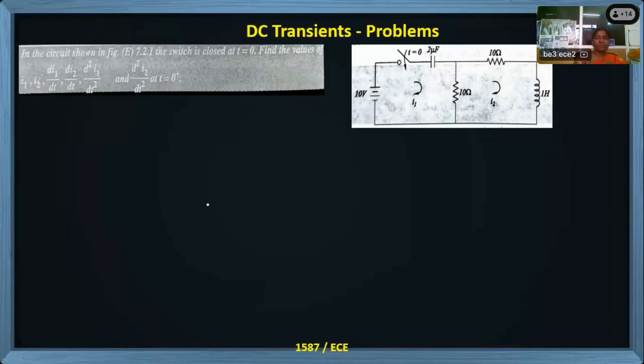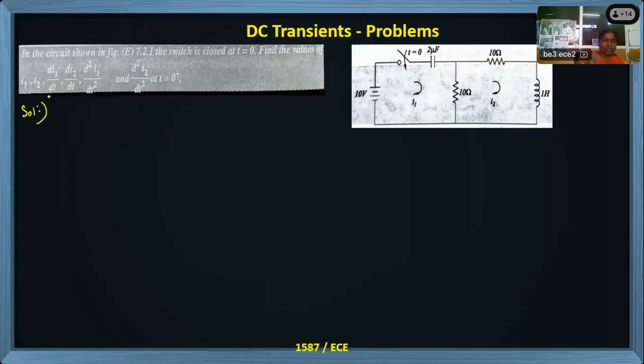You can see here there is a circuit. Two loops are present. We have to find, the switch is closed at t equal to 0, and find the values of I1, I2, di1 by dt, di2 by dt, d square I1 by dt square, d square I2 by dt square at t equal to 0 plus. Okay. Now I will proceed. Two loops are there, two currents are flowing. Okay. And now I will go with the solution.